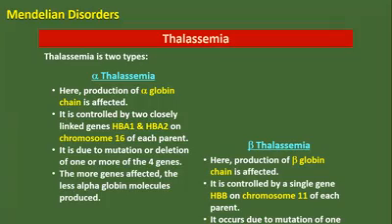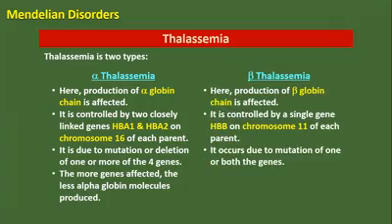The same applies to beta thalassemia. Here production of the beta globin chain is affected. It is controlled by a single gene, HBB, on chromosome 11, which is present on each of the parents. It occurs due to mutation of the gene. Both copies of the gene are affected.